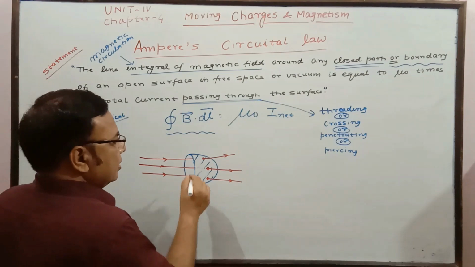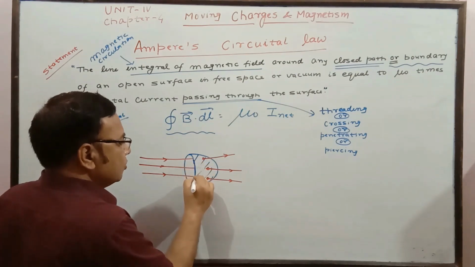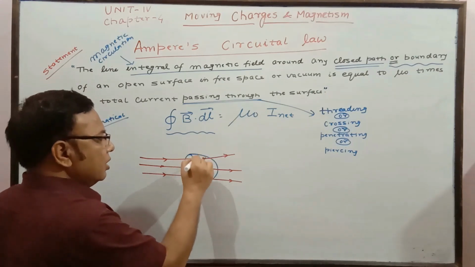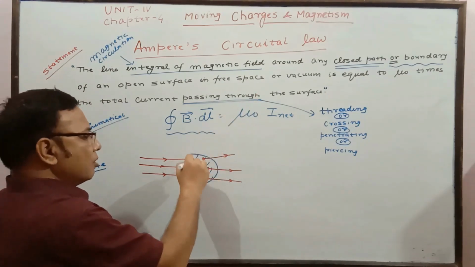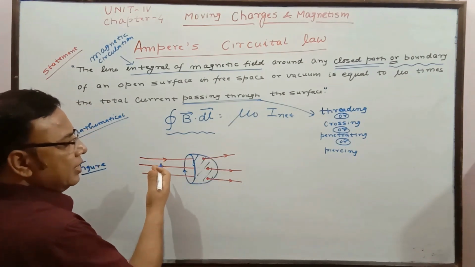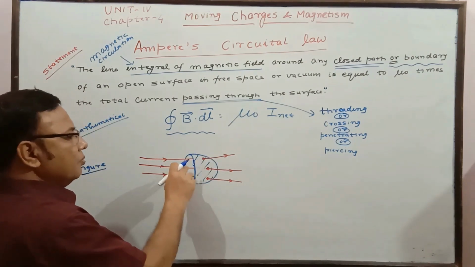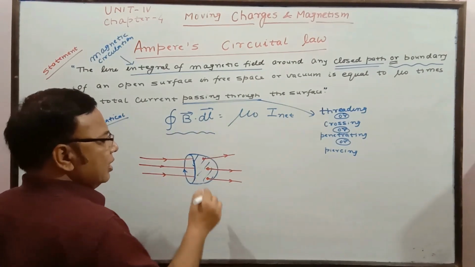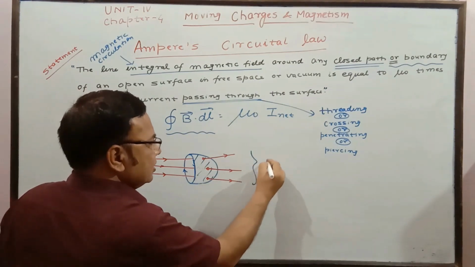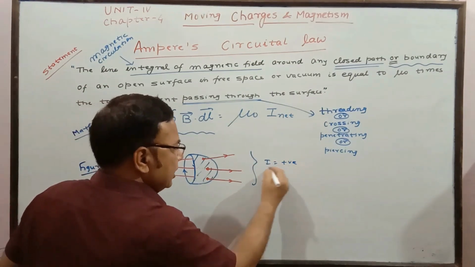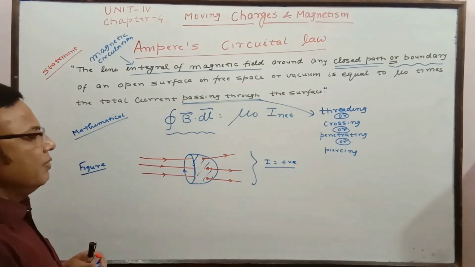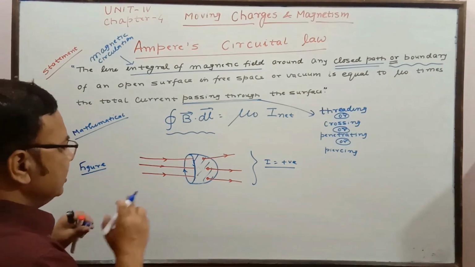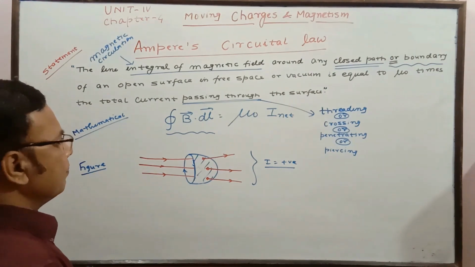Here we see there are three wires I have shown, and this direction is the orientation along the loop, the closed path or boundary of this open surface I am showing. For this traversal of path, to determine the line integral of magnetic field, all these currents are positive. Why this is positive, we are going to see in sign convention, and if the direction is opposite, for which condition it will be negative and which condition positive. We will see it later on, while finding the number of important points.